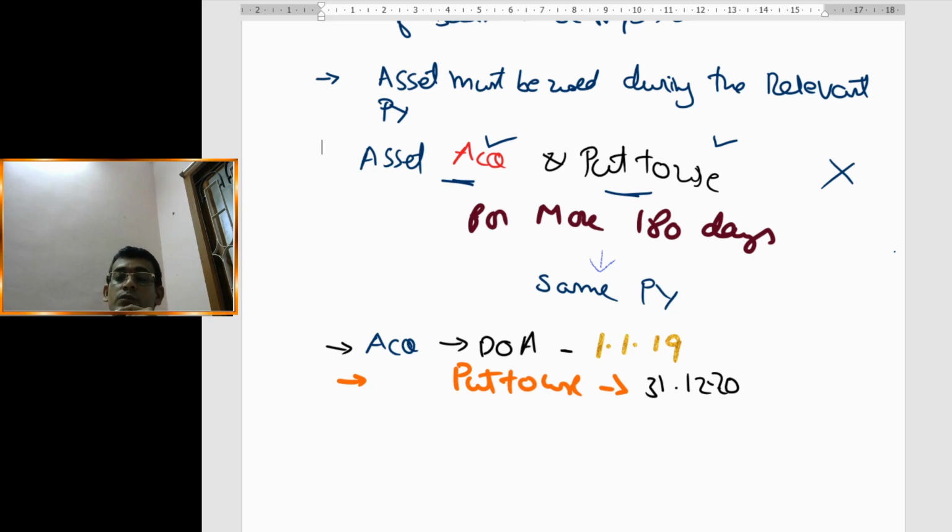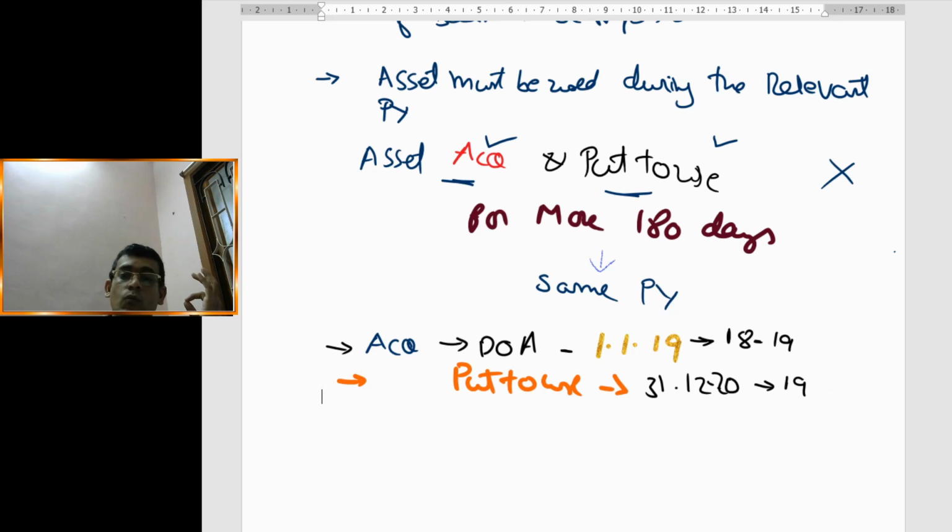So the date put to use is 31st December 2020, and the date of acquisition is 1st January 19. This 1st January 19 falls in the financial year 18-19, and this falls in the financial year 19-20.